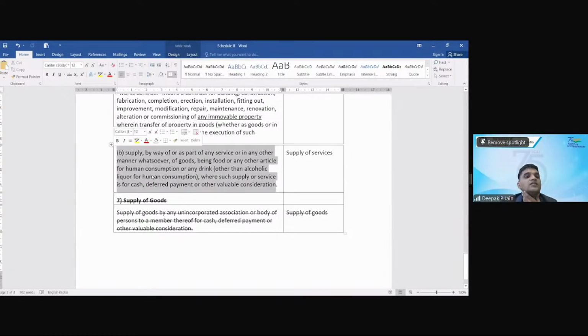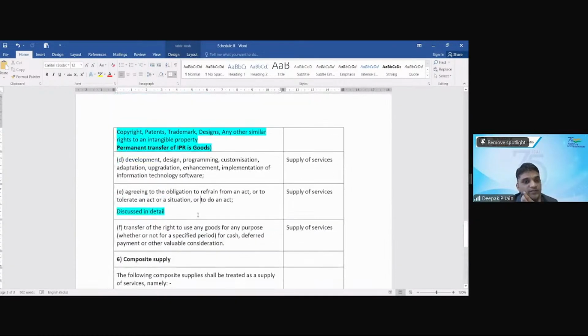ठीक है। Now we'll get into this aspect of agreeing to the obligation or refraining from act in detail. Before that, can we take a break of around 5 to 7 minutes? 4:10 हुआ है। By around 4:15, 4:17, we will assemble back and go through this thing wherein a circular is there explaining that in detail. We will go through that.